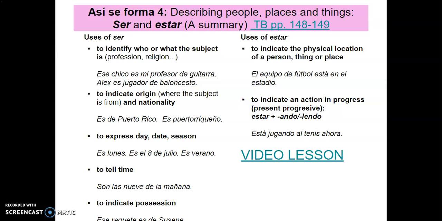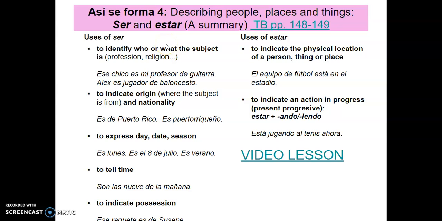So a temporary condition or feeling that could change. You might feel this way today. You might feel this way tomorrow. Estoy aburrida. Maybe I'm bored, right? You need estar. But a permanent characteristic, something that kind of identifies you characteristically, like your personality, what you're like, I could say, él es muy triste. Ella es una persona contenta. Now I'm describing them. Yes, those are adjectives that seem like feelings, but now they're being used as particular characteristics or traits because I'm using ser.